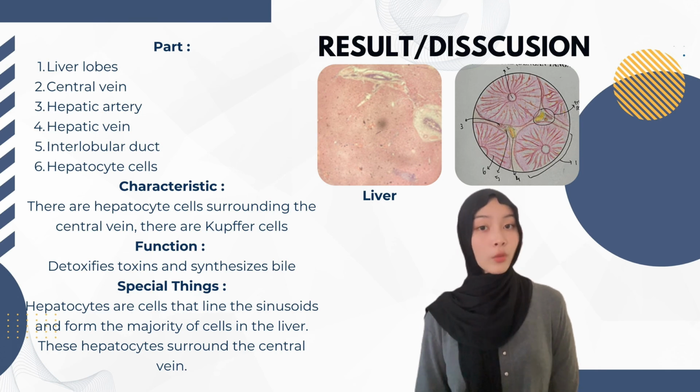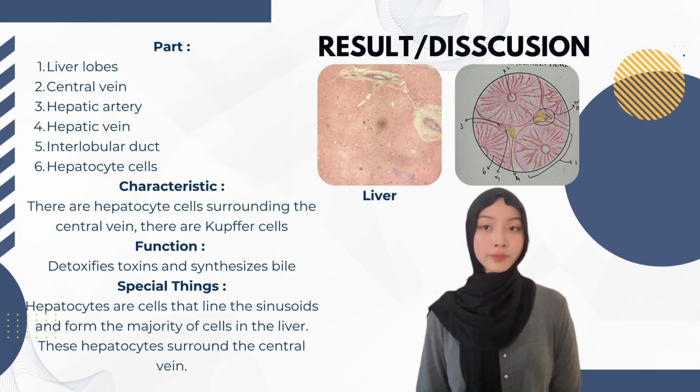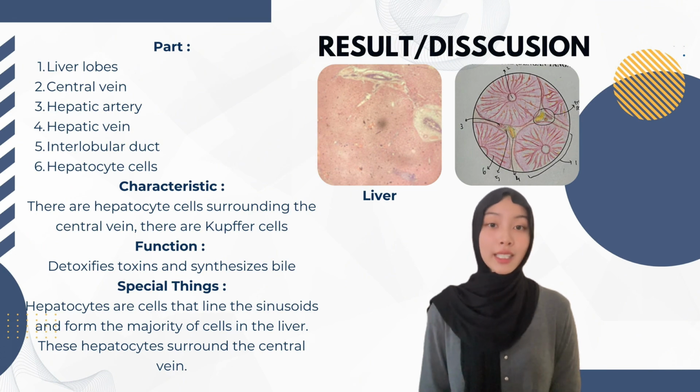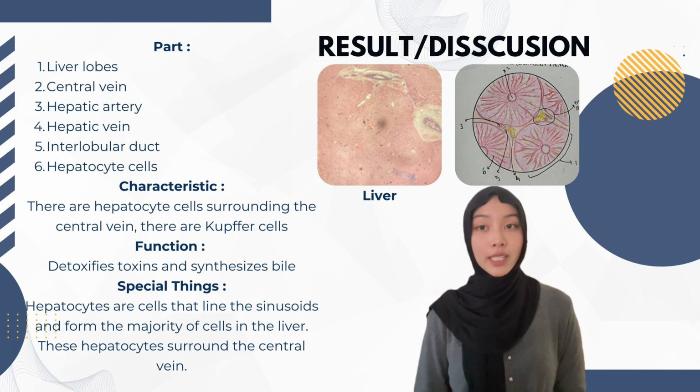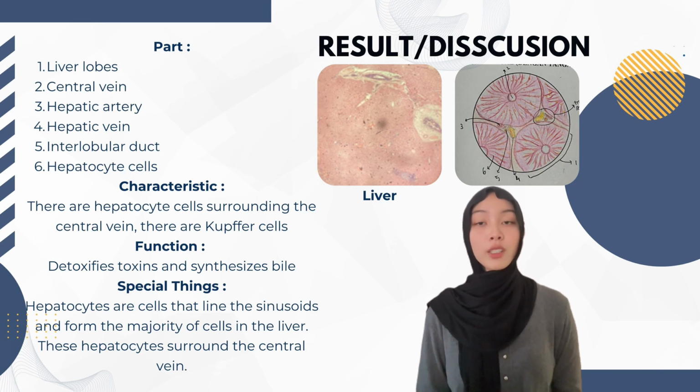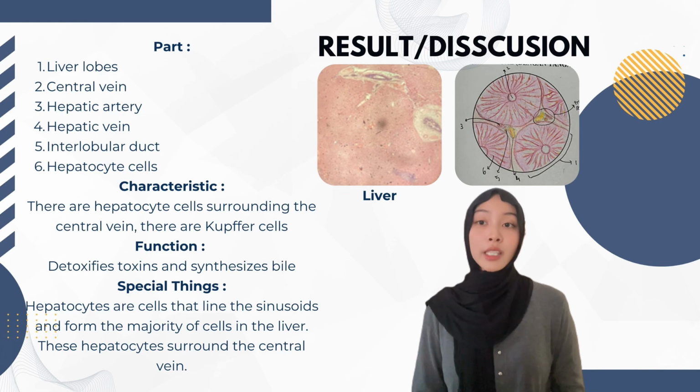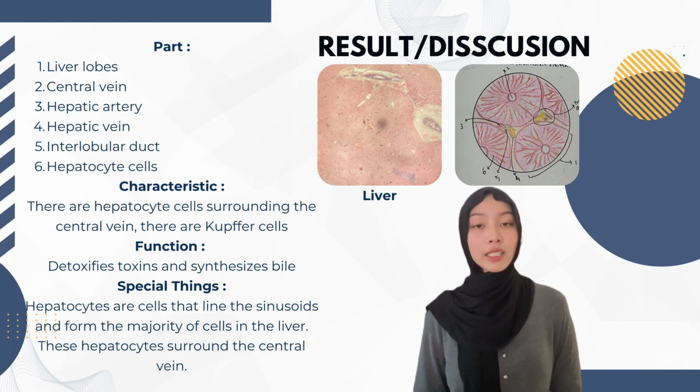There are Kupffer cells. The function is to detoxify toxins and synthesize bile. The special thing is hepatocytes are cells that synthesize and form the majority of cells in the liver. The hepatocytes surround the central vein.